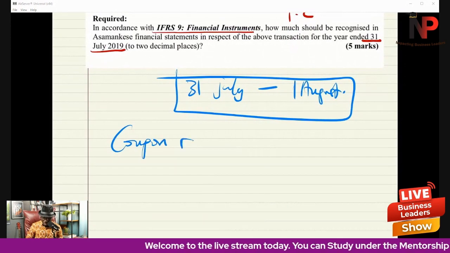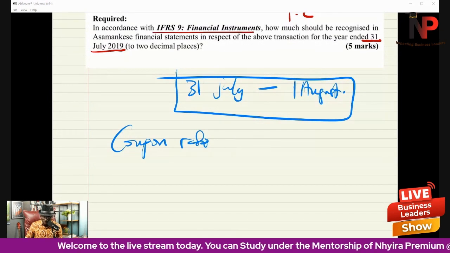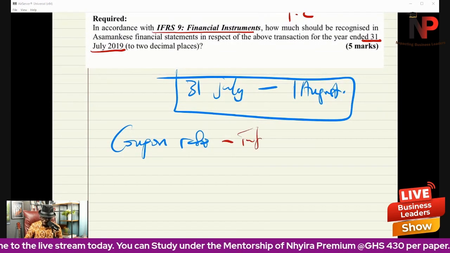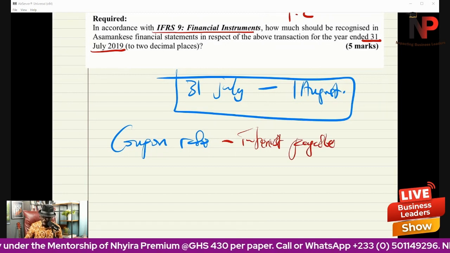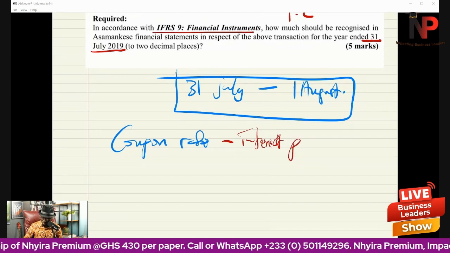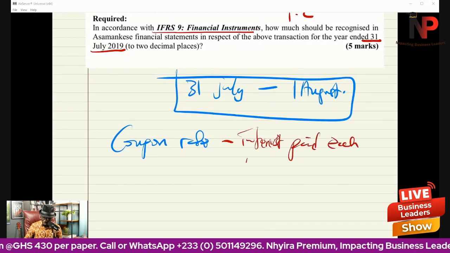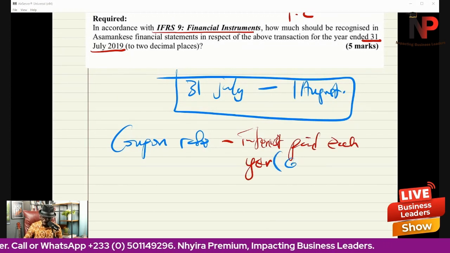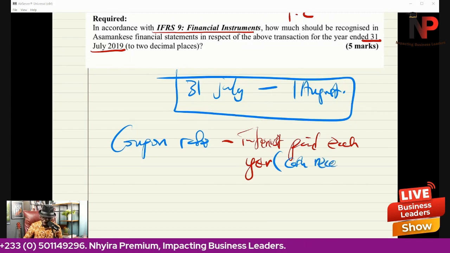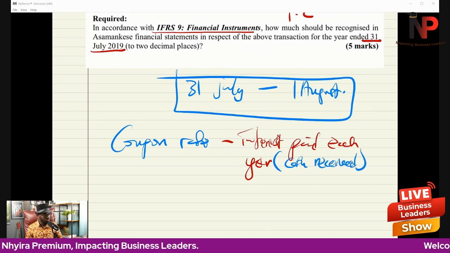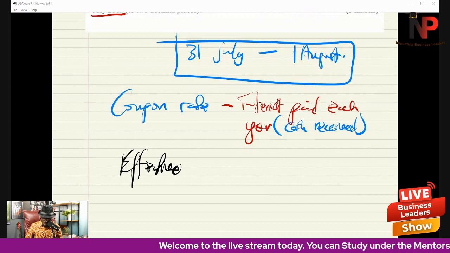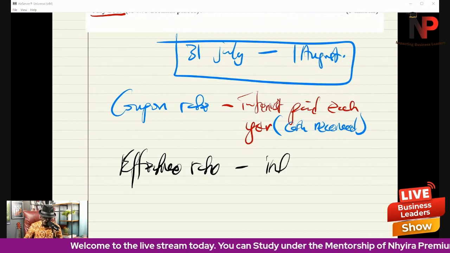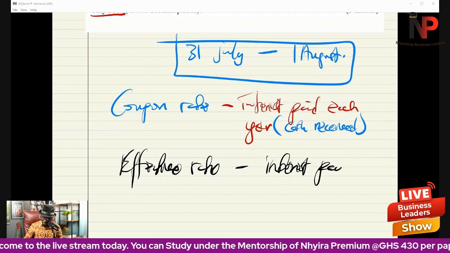The coupon rate is the interest rate paid every year, and that is more or less like the cash receipt, the cash that we will receive every year. The effective rate is actually the interest that is supposed to be paid. So the effective rate is the interest payable.